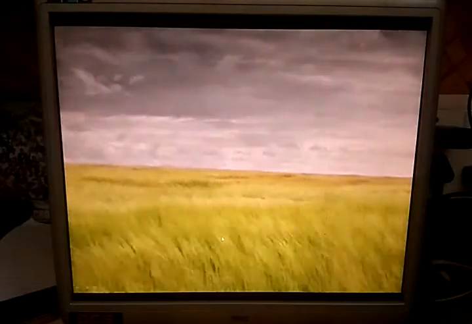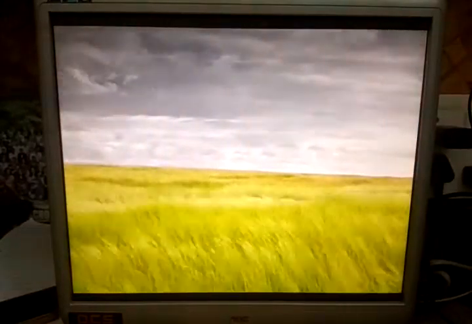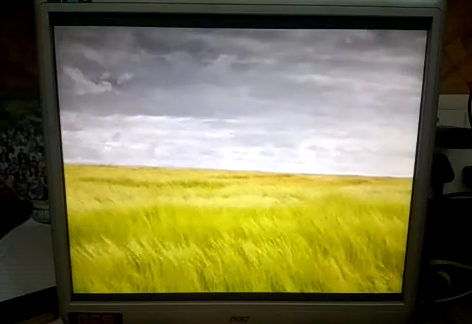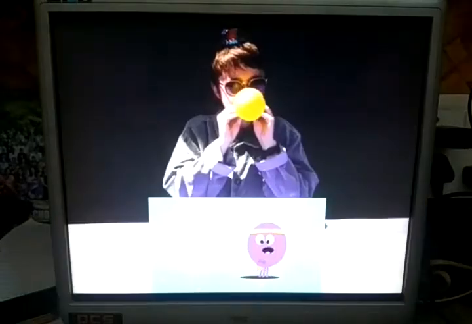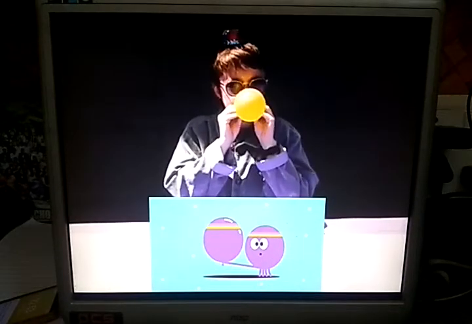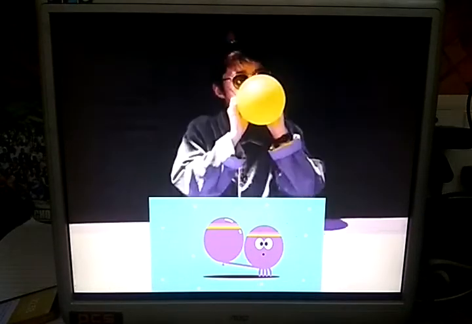Now you can see the crops moving with air. Air occupies space and it has weight. Do one small experiment. Take a balloon, blow air into it.